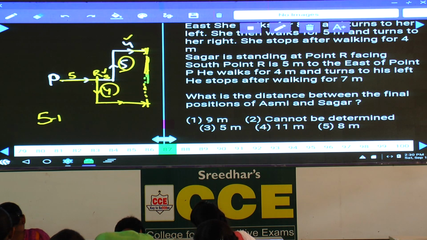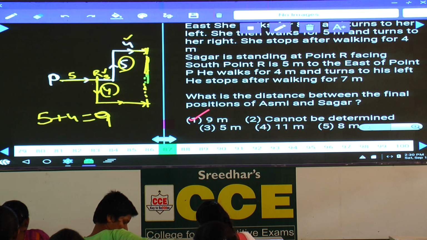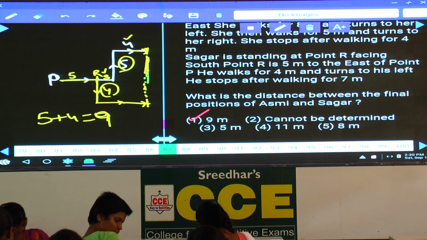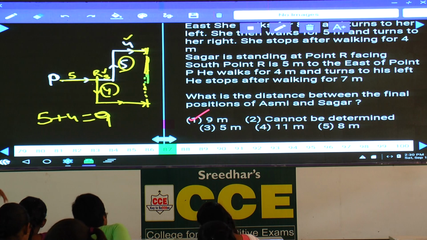Hence we need to add this one. 5 plus 4 is how much? 9 meters. Now 9, that is given in choice 1. Clear? 9, choice 1 is the answer. Question number 87, 9, choice 1.